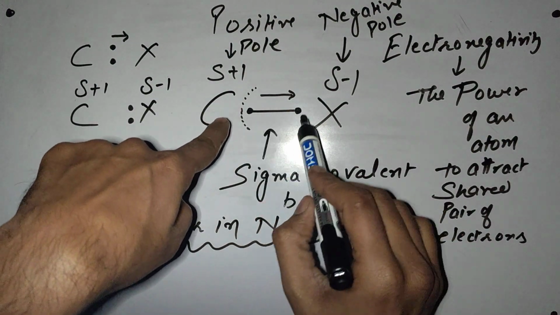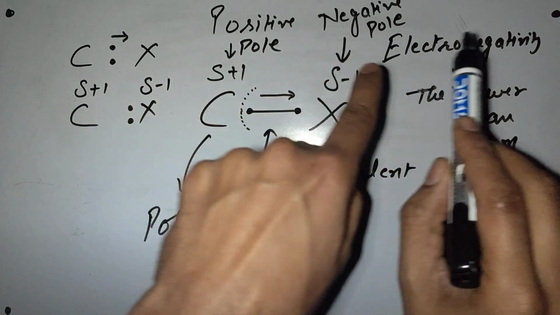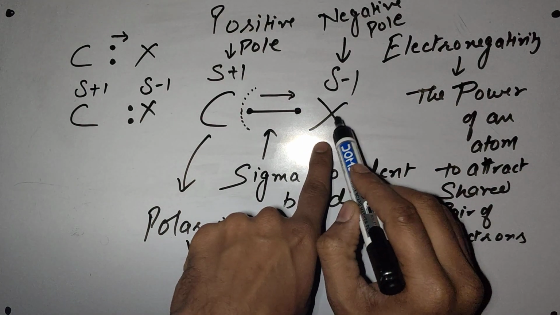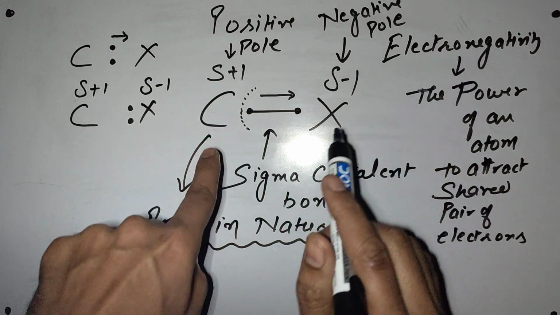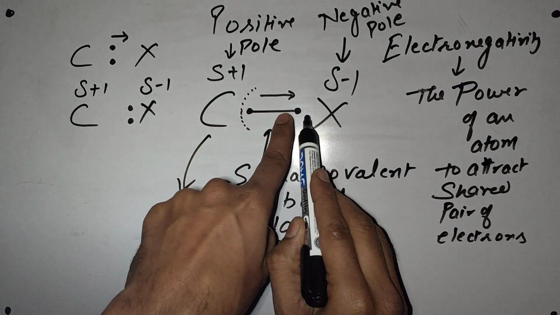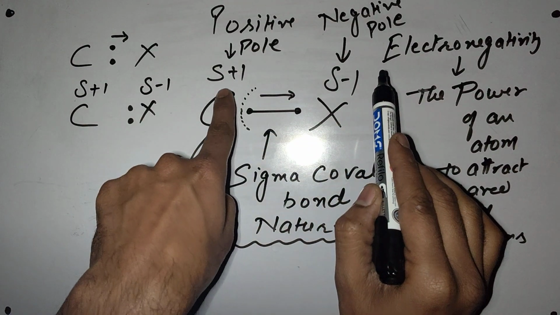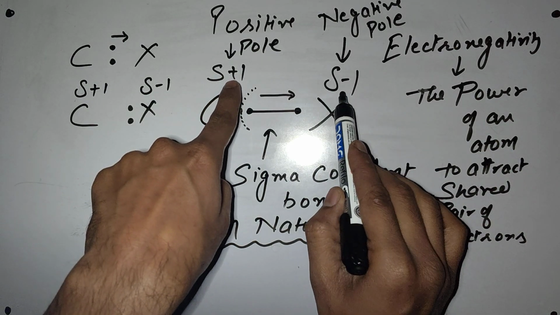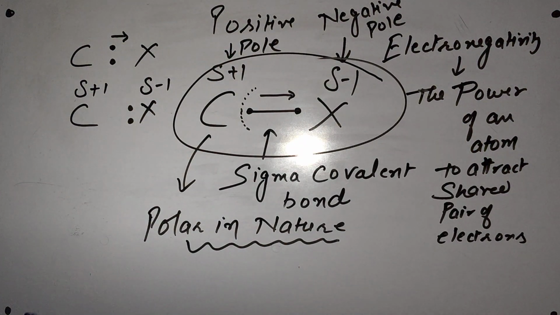Between C and X, there is a sigma bond, and in a sigma bond, 2 electrons are involved. Now we have to understand electronegativity. Electronegativity is the power of an atom to attract a shared pair of electrons. X, meaning fluorine, chlorine, bromine, iodine, will have more electronegativity than carbon. So these 2 electrons will get shifted toward X, due to which X will get an extra partial negative charge, and carbon is losing its electron, so it will get a partial positive charge. Positive pole and negative pole mean the C-X bond becomes polar in nature.